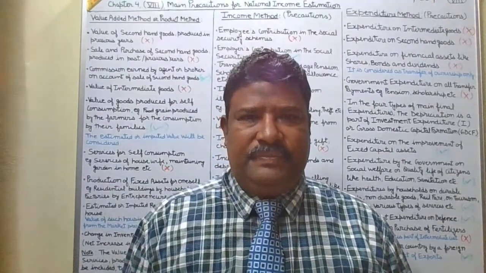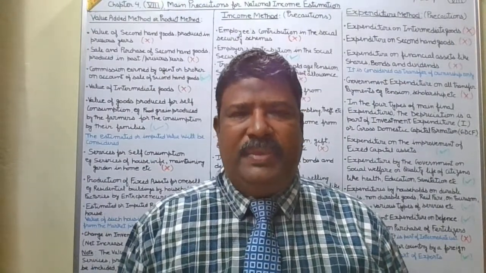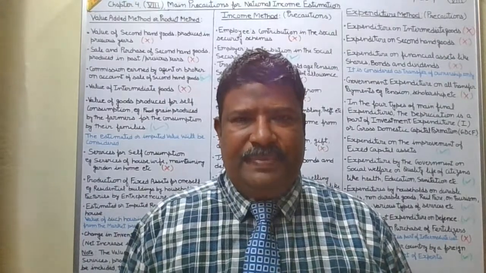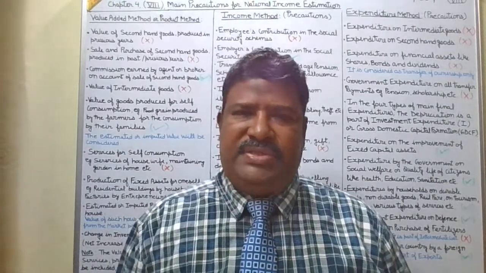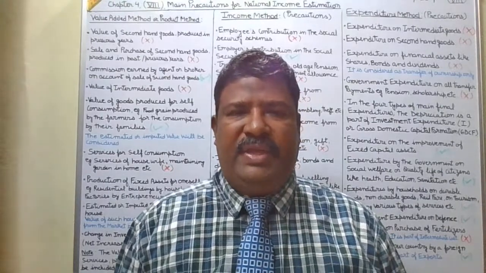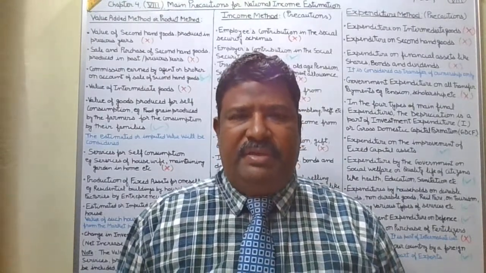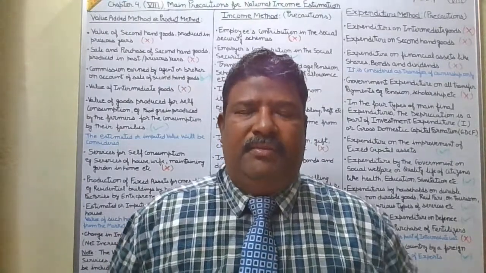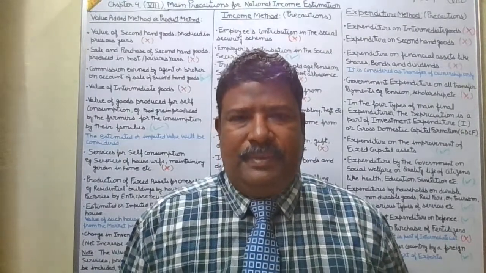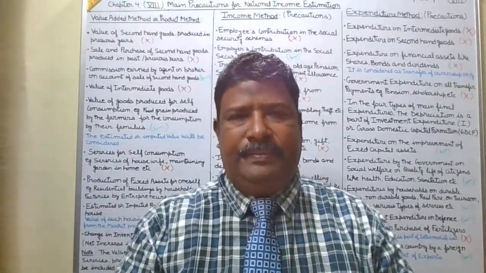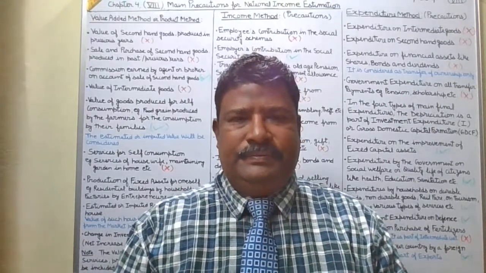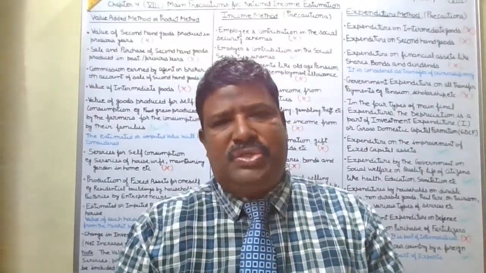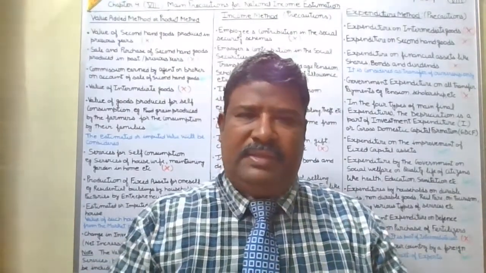Second is the income method. In the income method also there are many precautions, and the same in the expenditure method. So in frame number 8 of chapter number 4 we will discuss the different precautions we need to be careful about while dealing with the numericals and while making our flowchart or diagram of the method. There may be some precautions which are very common in all three methods.